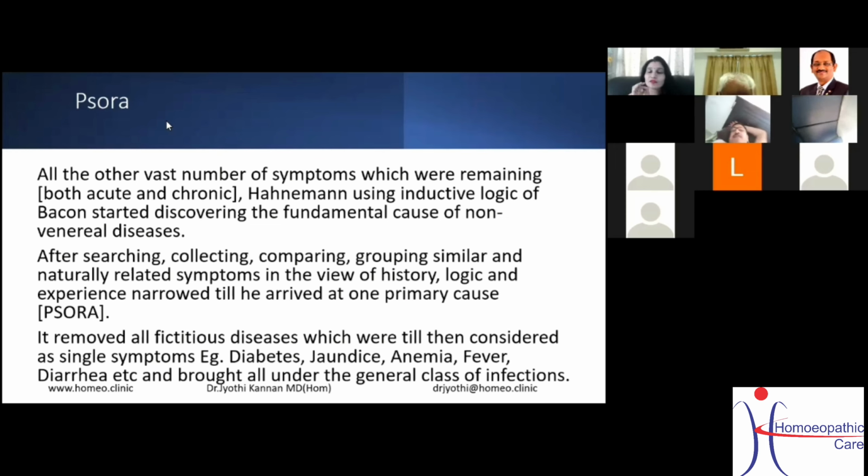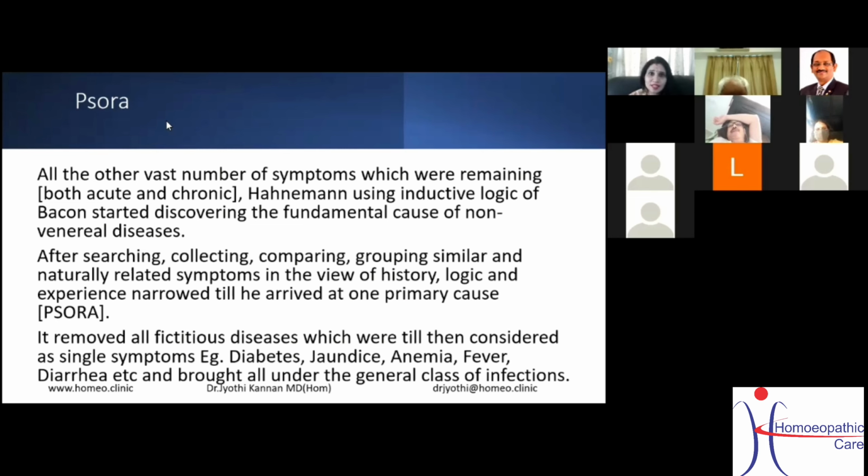If you ask me why, I'll give you an example. But inductive logic, the science of reasoning, was put forth by Bacon, and deductive logic was put forward by Aristotle. Now, why did I say that homeopathy is based on inductive logic?